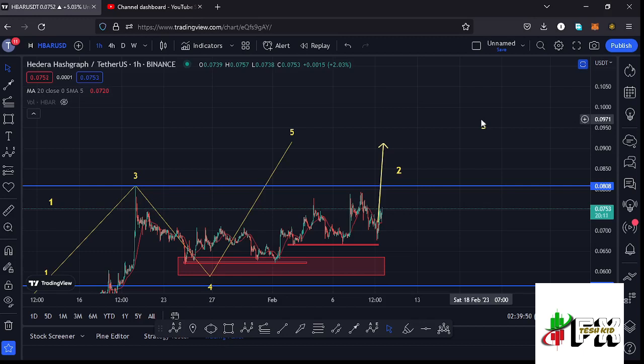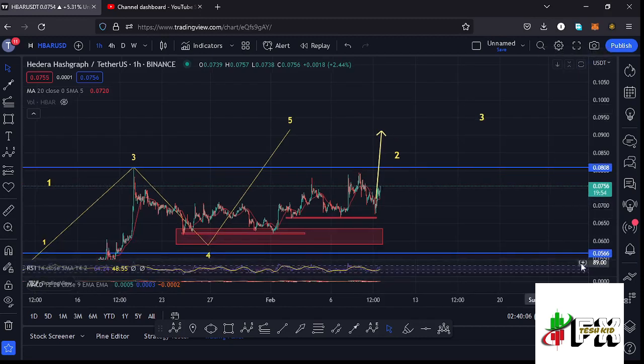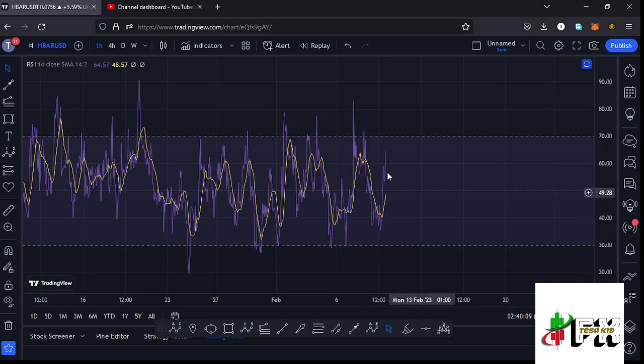So that is what I'm expecting here on the short-term scenarios, and I have given you my target area to the upside in the formation of that wave 5 at around the $0.0867 mark as a minimum target area, and also taking a look at the indicators to see what movements will be supported. On the RSI we are trading at around the 64 mark, meaning we have massive room for us to fully support higher prices in the formation of that wave 5.